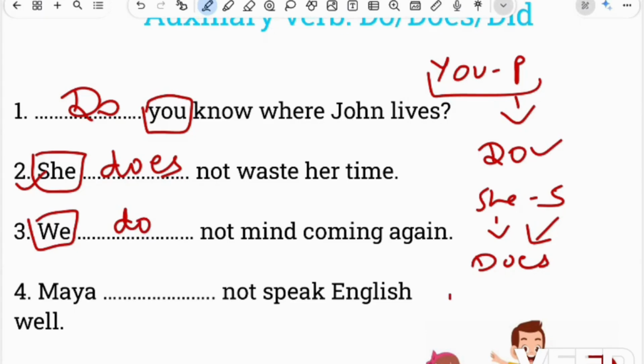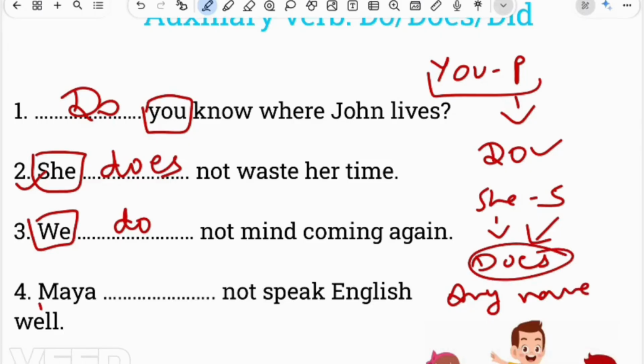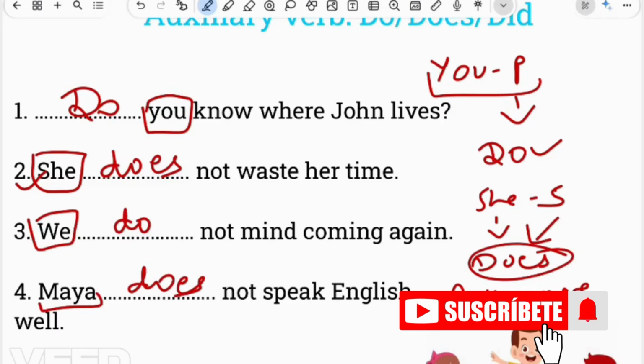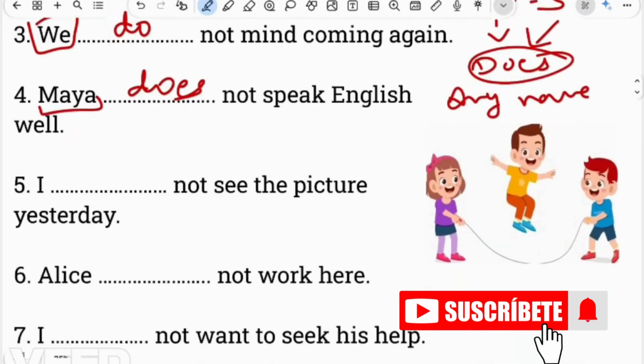Maya dash not speak English well. As I said earlier, with any name we use does because it's a singular name. So Maya doesn't speak English well.